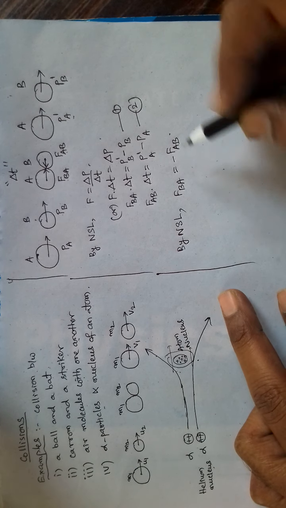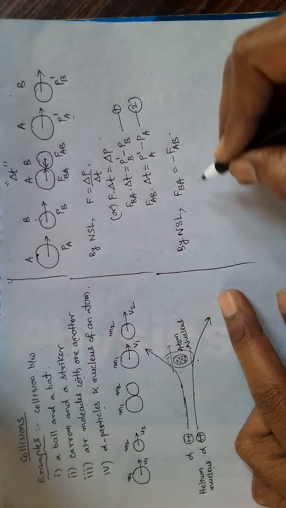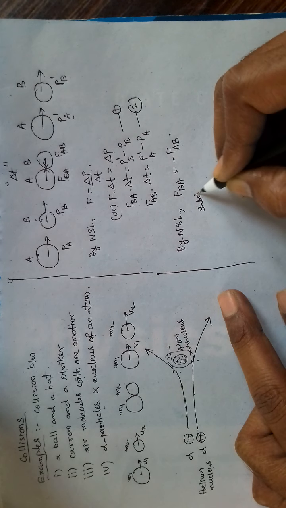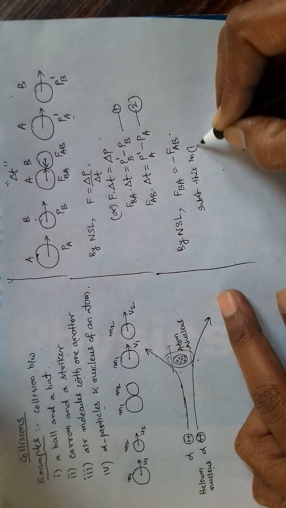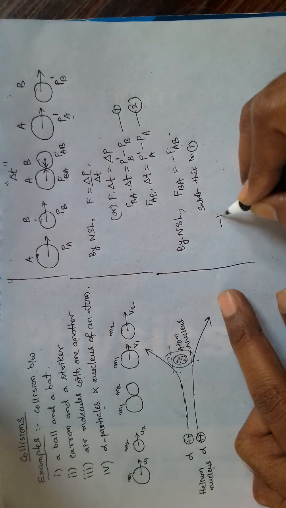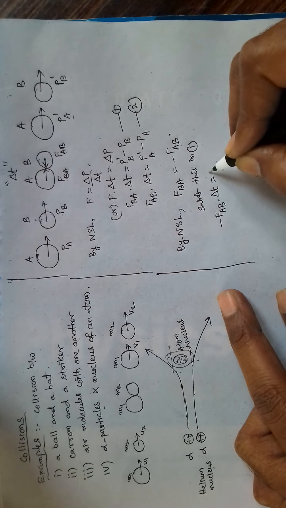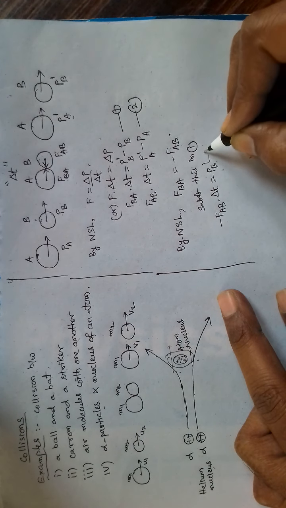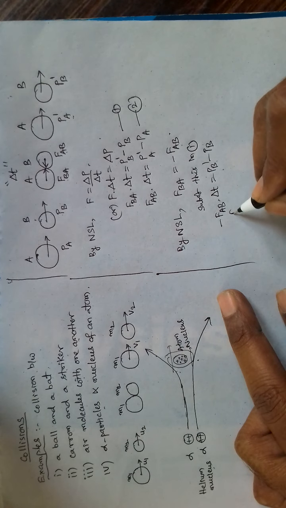So now if we substitute this value in equation 1, minus FAB delta T is equal to PB dash minus PB. This let us write as it is.